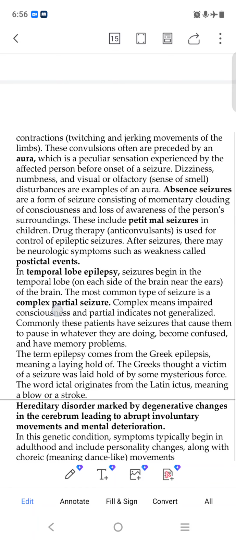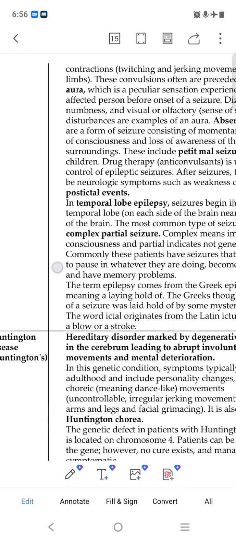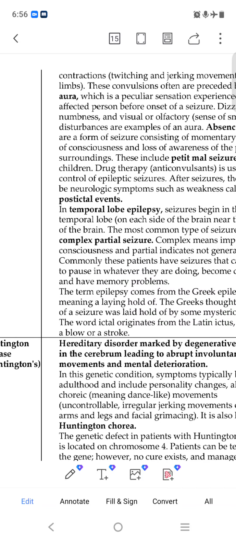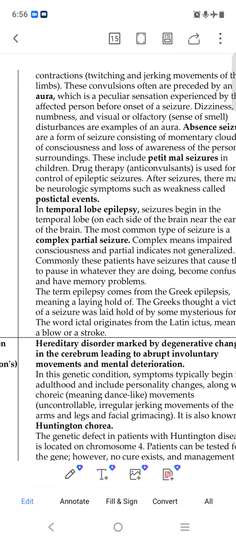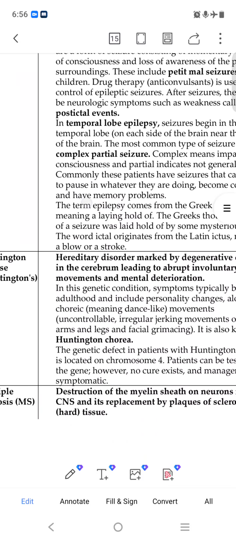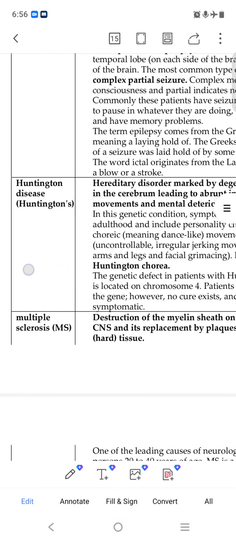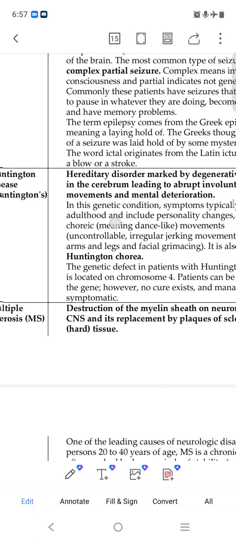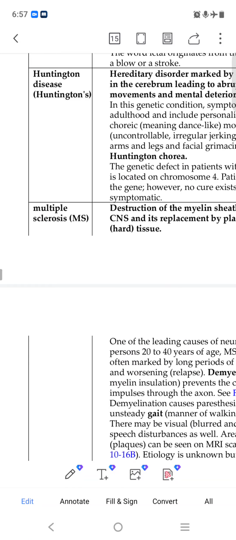You can see absence seizure, petit mal seizure, and postictal event, which are all seizure parts. Temporal lobe epilepsy and complex partial seizure also happen. Huntington disease is also a hereditary disorder marked by degenerative changes.